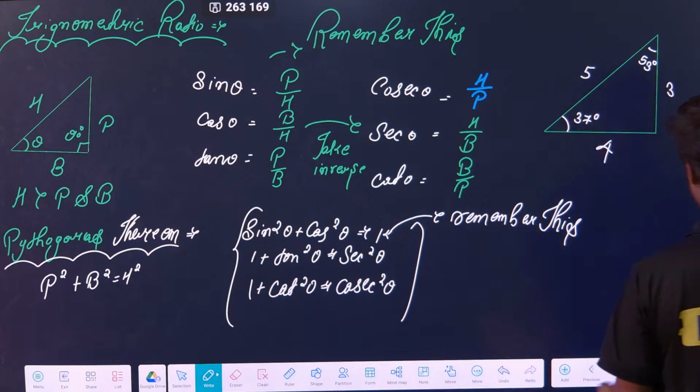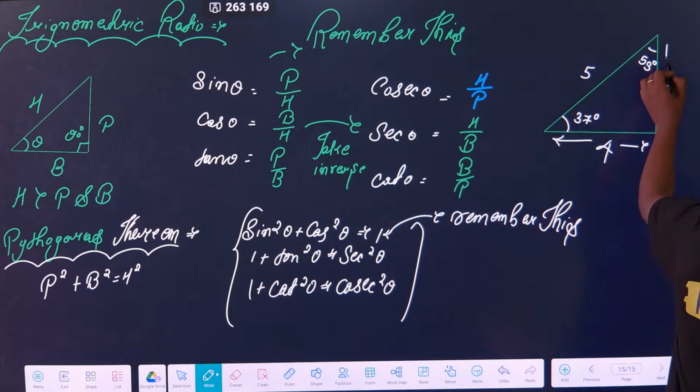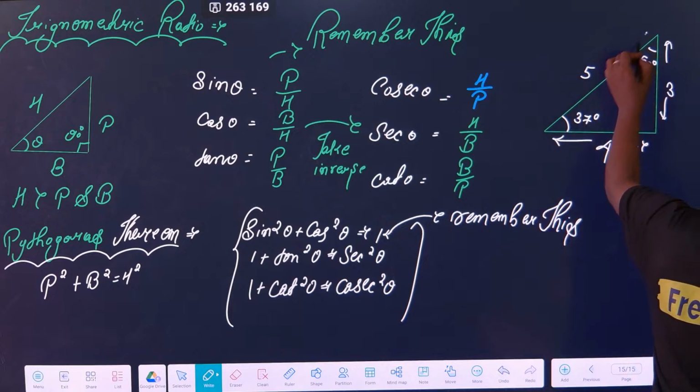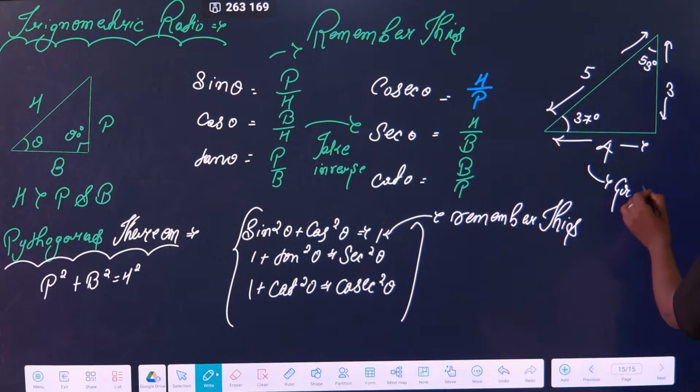A lot of the time they will ask you that this length is 4, this length is 3, and this length is 5. This is a very important triangle. This is also called a golden triangle. I used to call it a golden triangle.